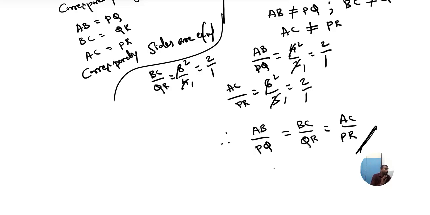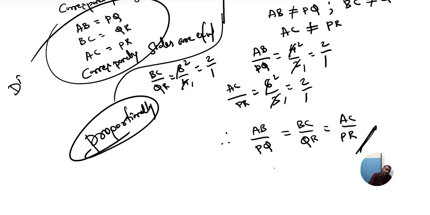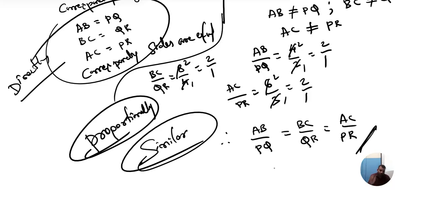Directly they are not equal. Proportionally they are equal. Directly if they are equal, they are said to be congruent. Proportionally if they are equal, they are known as similar. This is the difference.